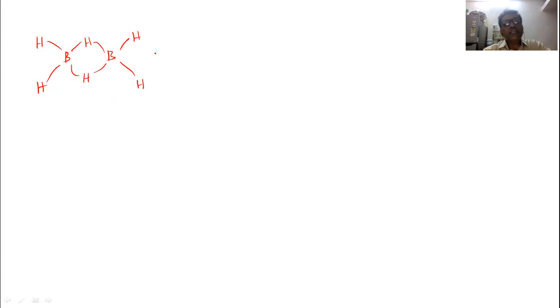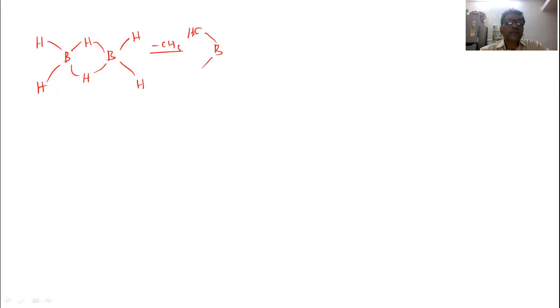So on methylation, this diborane molecule undergoes replacement of hydrogen. First of all, 4 hydrogen atoms are replaced by 4 methyl groups. So there is a formation of this structure.